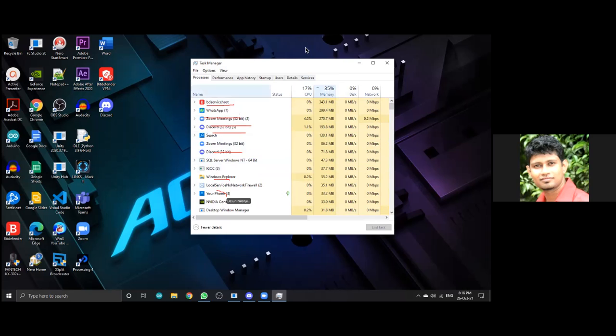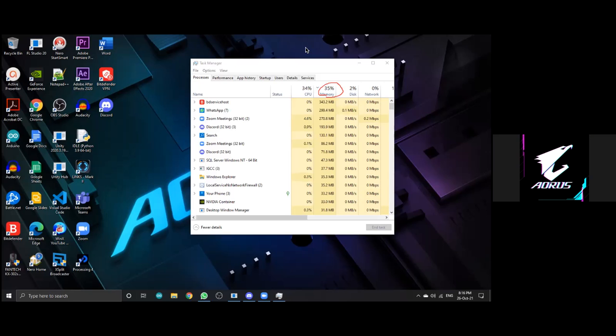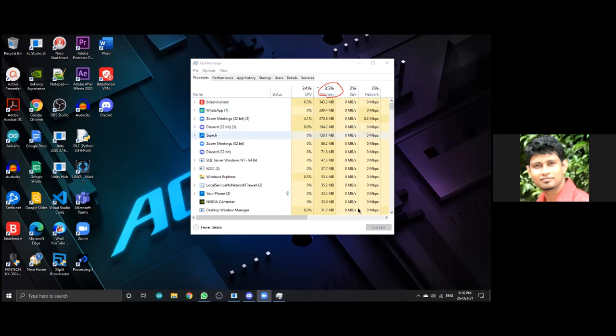If you think something is unwanted, you can close it here also. But your memory is enough because only 35% is utilized. Zoom may have multiple processes running, like even Firefox and Google Chrome, which have multiple parallel processes running.